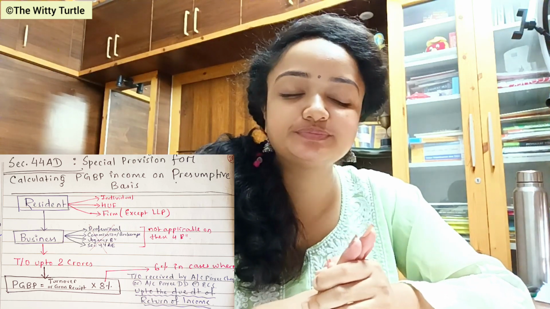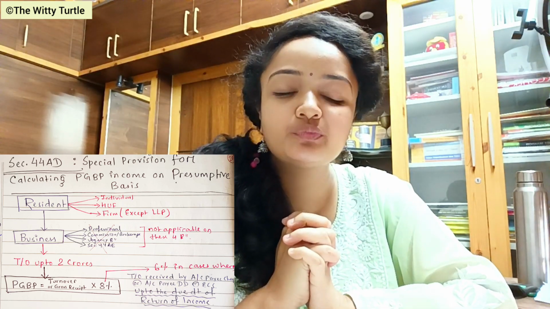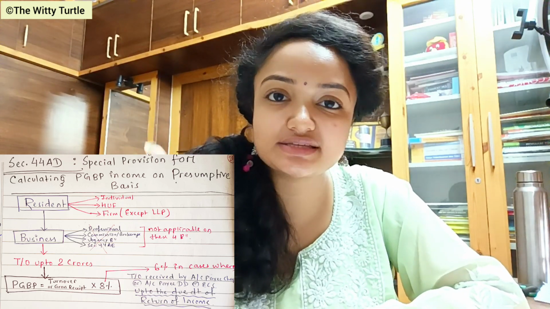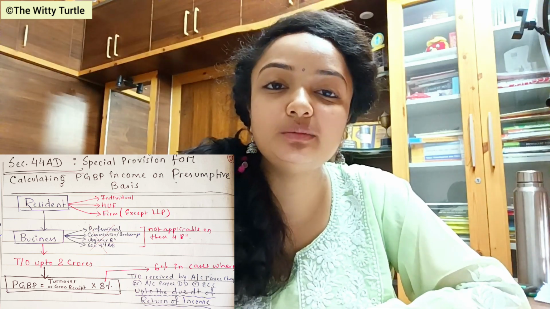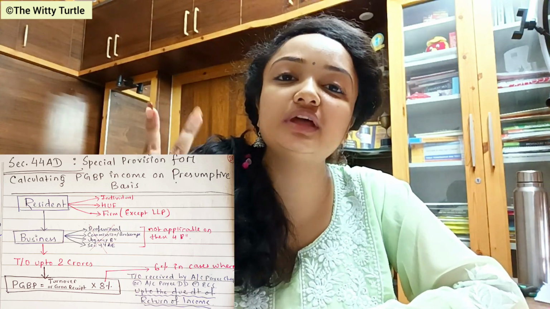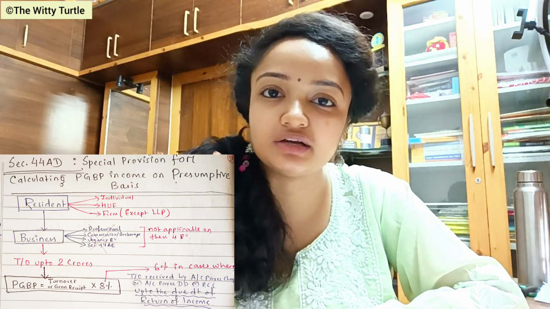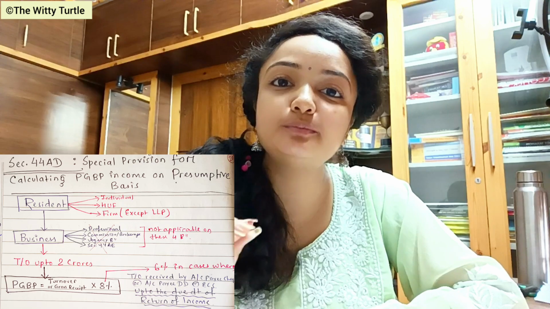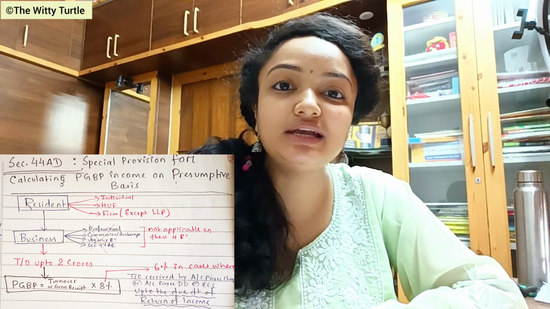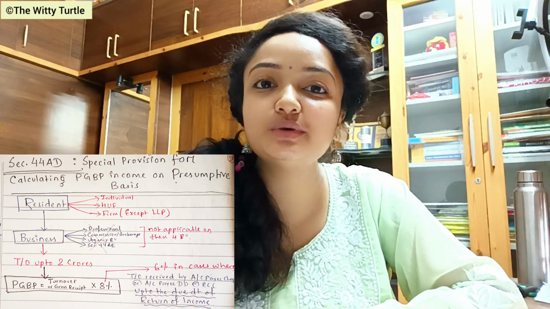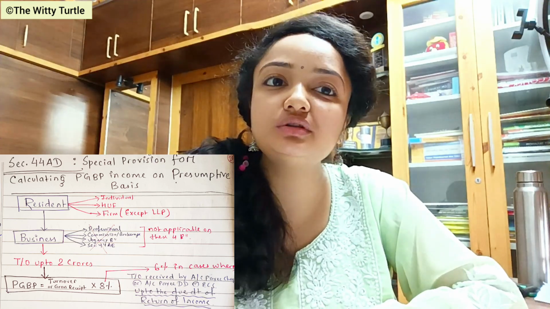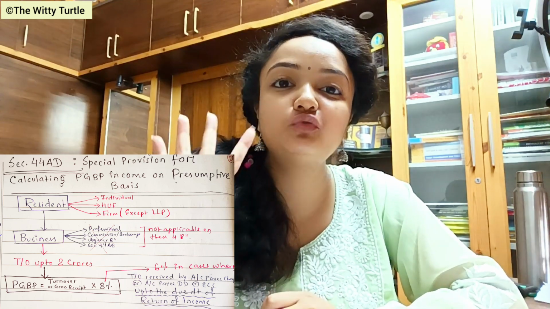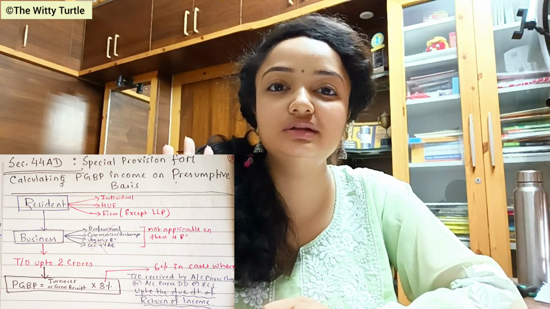So what did we study till now? This particular section is applicable on any assessee who is a resident, who can be either an individual or HUF or any firm, excluding limited liability partnership firm, right? And there has to be a business whose turnover is up to 2 crore rupees, and in that case the PGBP income shall be 8% of the total turnover or the gross receipt, right?